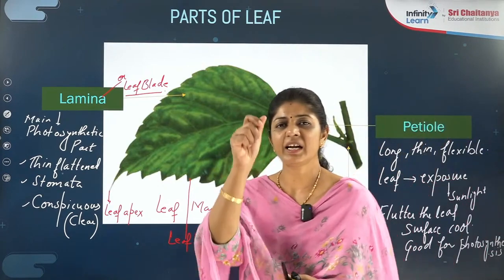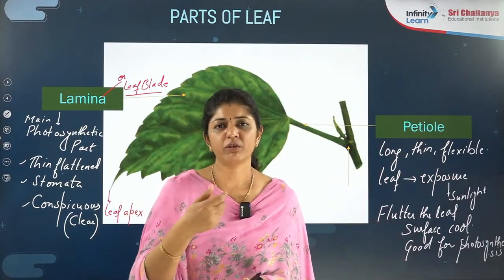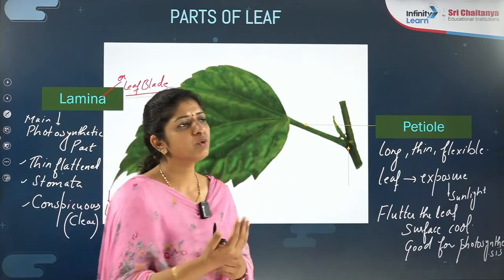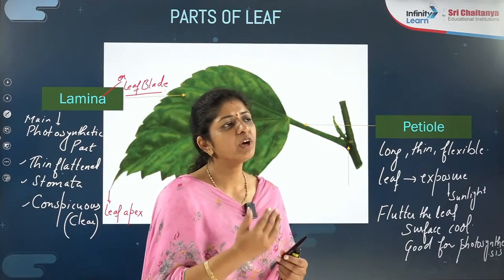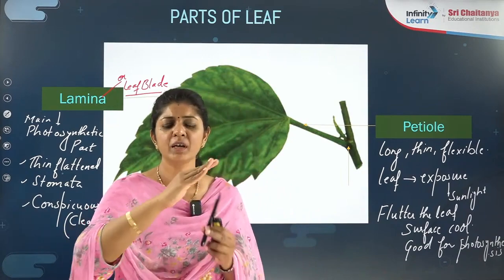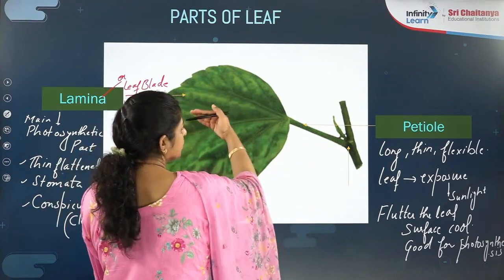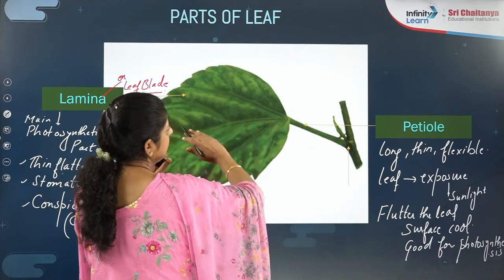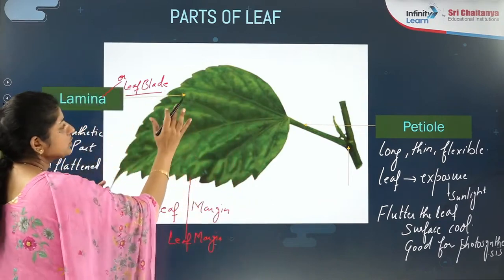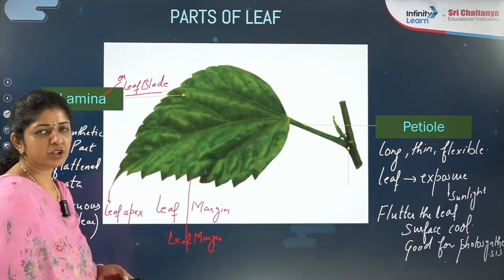Like you have a handle on a fan, no? You hold the handle and flutter the fan to get cool air around you. So how does that pleasant, fresh air come onto the surface of the leaf? By fluttering of this lamina with the help of this petiole. The petiole will first expose the leaf and flutter it like a fan to bring fresh air and make the temperature lower, which is good for photosynthesis. So this much you should know about the petiole at this point, right?